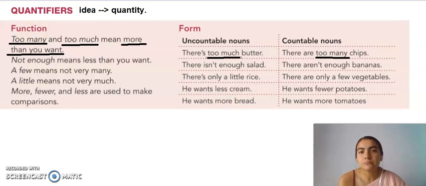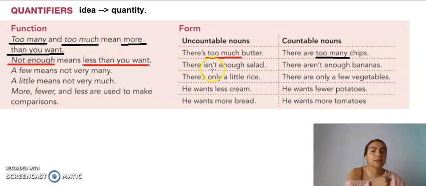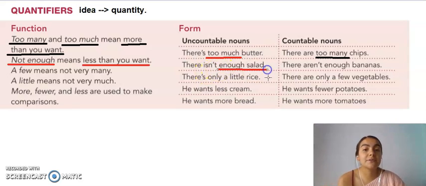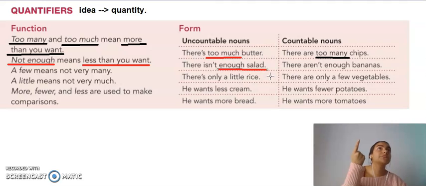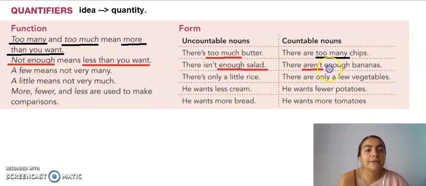The next one is not enough. Well, as in the adjectives, in this case we have nouns, right, because it's quantifiers. So not enough means it's something that is less than I want. And I'm going to use not enough for both uncountable and countable. So there isn't enough salad, so this means I need more. There is just one bowl of salad for 10 people. There's not enough salad. And then there aren't enough bananas. So there are only 3 bananas and we are 20 people. So there aren't enough bananas, right? Enough plus noun.